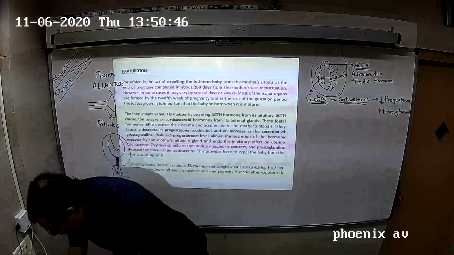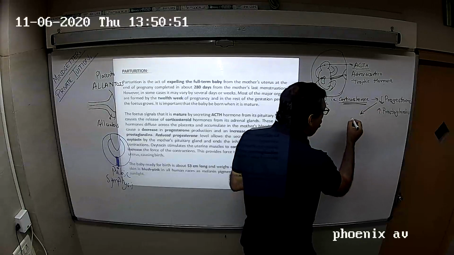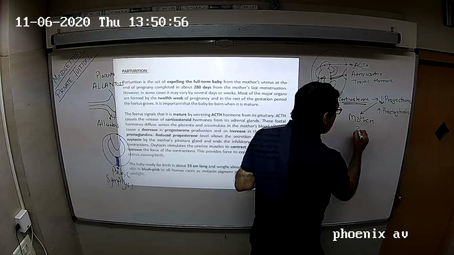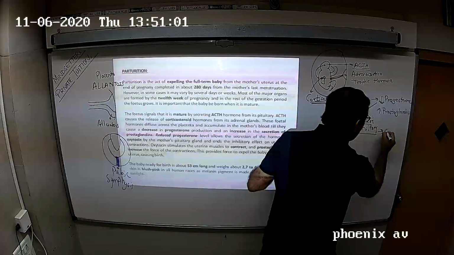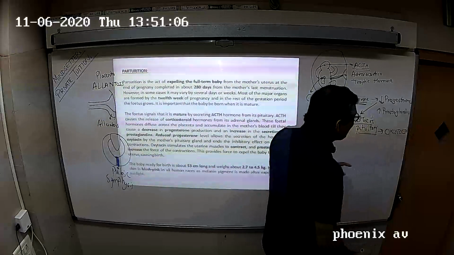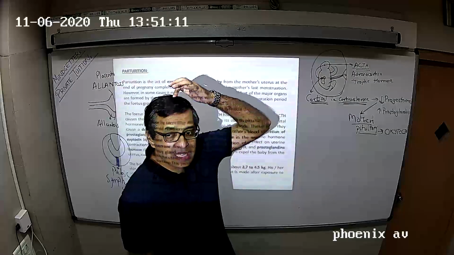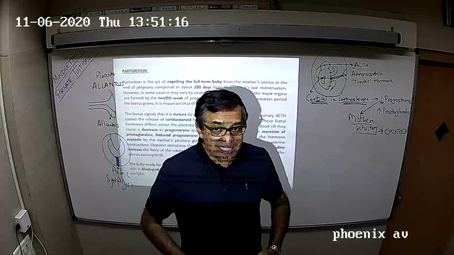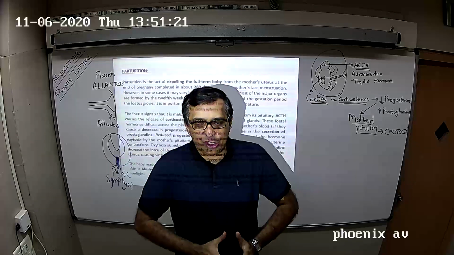Once progesterone level becomes less, the mother's pituitary gland now starts giving out a hormone called oxytocin. So oxytocin gets released from the mother's pituitary, goes and acts on the uterus, and the uterus starts undergoing powerful contraction.